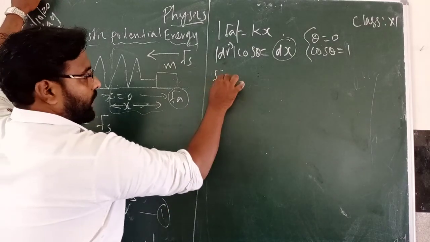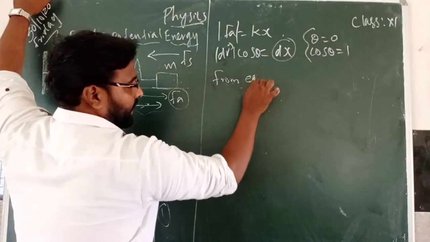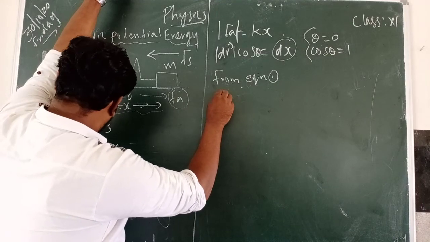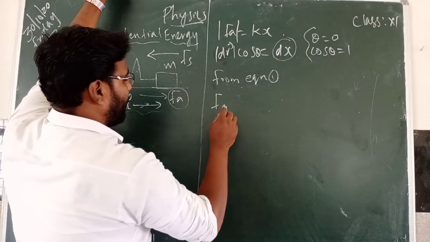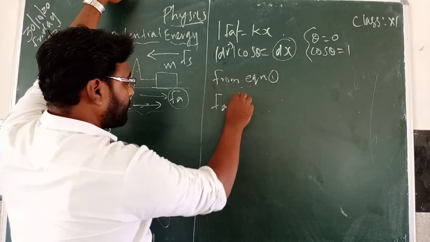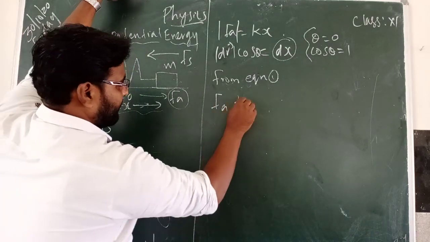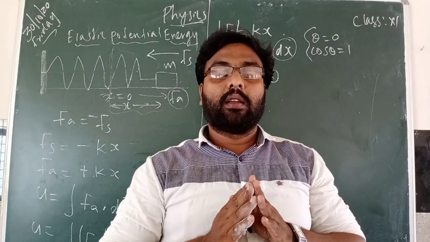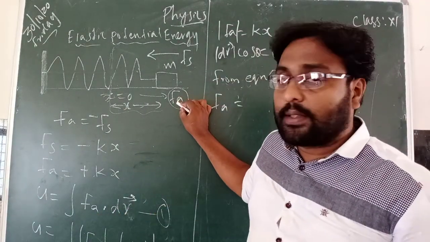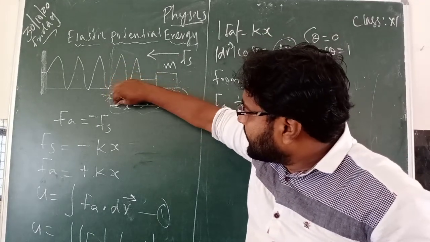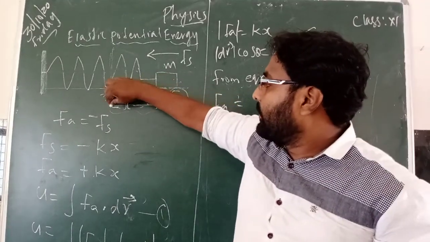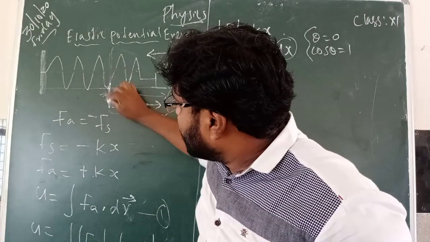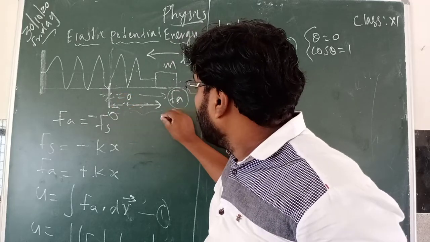Now from equation 1, Fa. Actually, why are we integrating? Here in this spring mass system, this much displacement is there, x distance from the equilibrium position, from 0 to x.